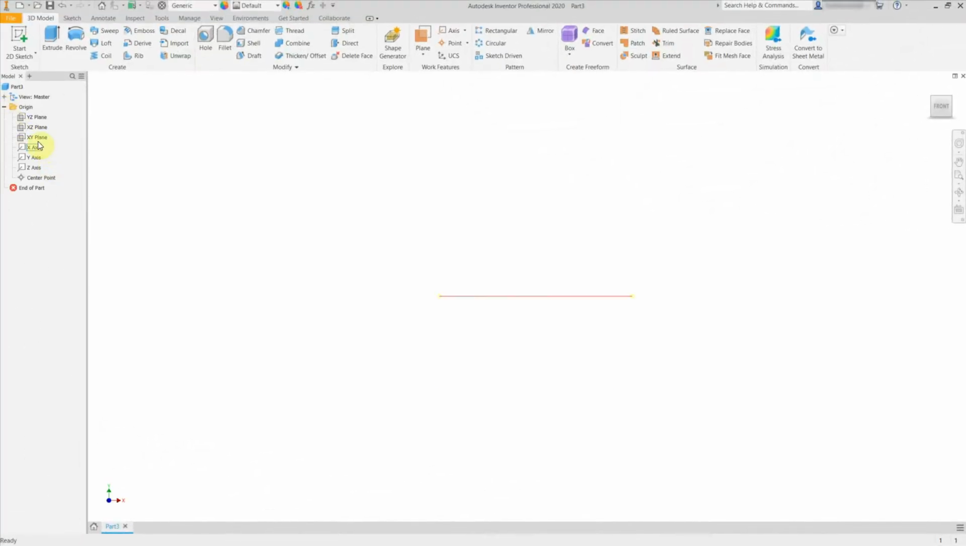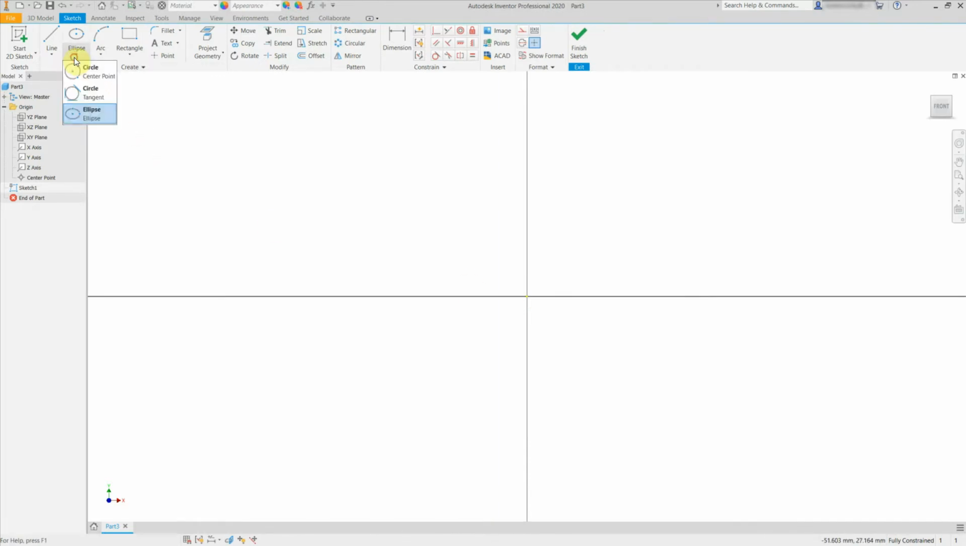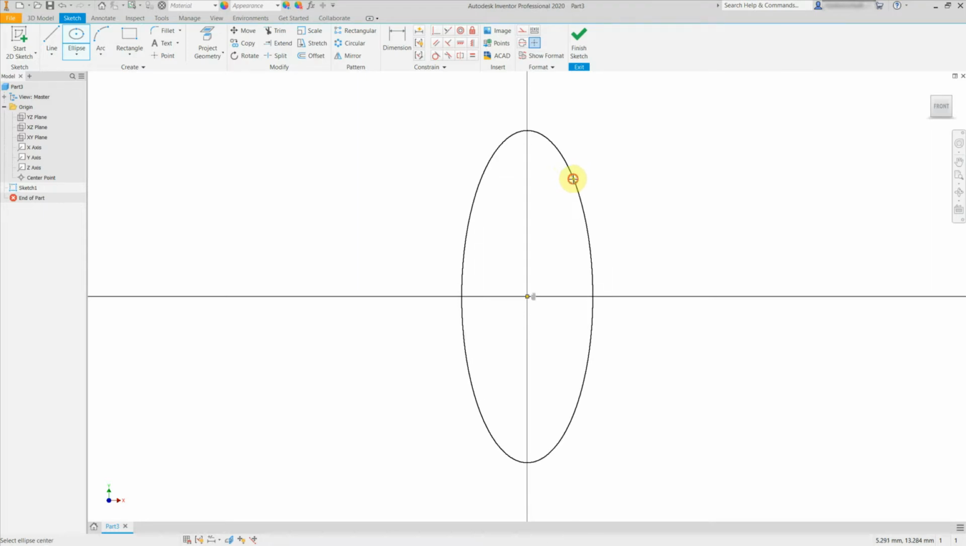Create a new sketch on the XY work plane. From the circle drop-down menu, select the ellipse tool. Click in the center origin and draw the axis vertically. Click and pull to the side. Note, when using Autodesk Inventor, no dimensions will appear at this stage. Click to drop your ellipse.